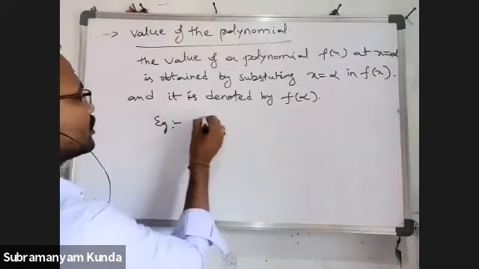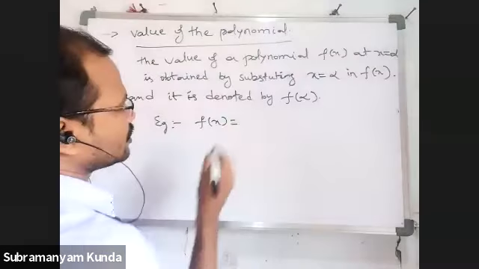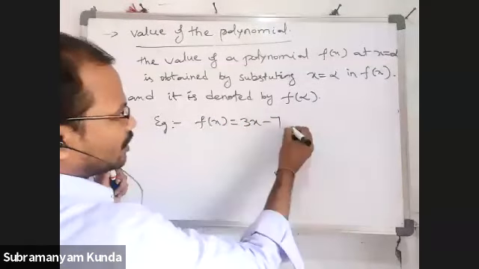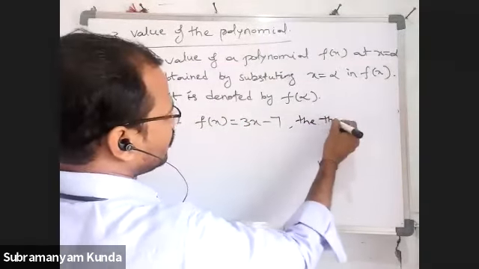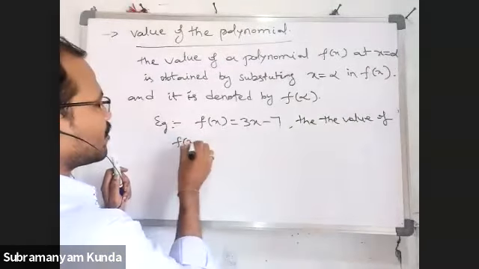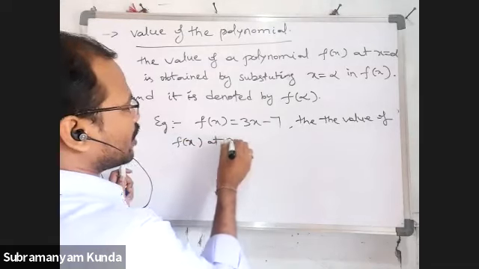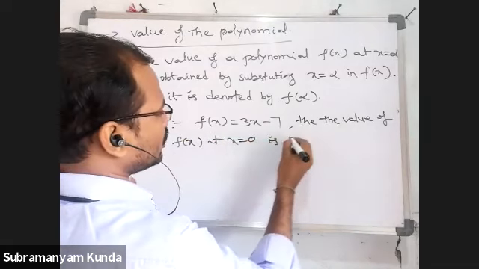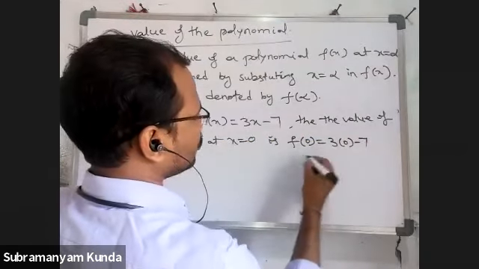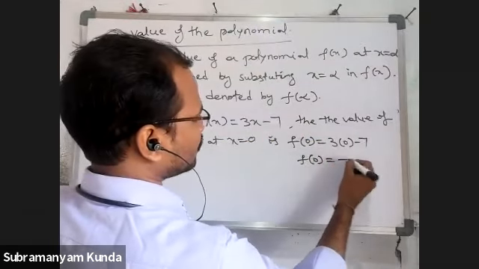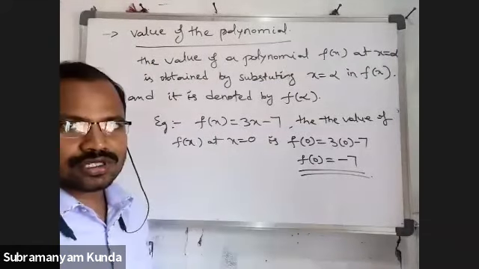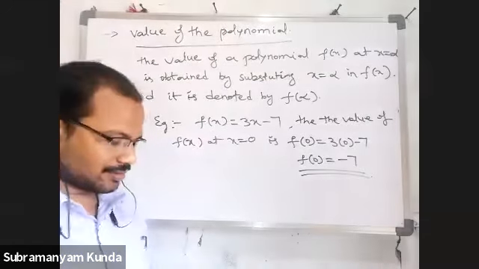Example, f of x is equal to 3x minus 7. Then the value of f of x at x is equal to 0 is f of 0 is equal to 3 into 0 minus 7. Finally, f of 0 is equal to minus 7.